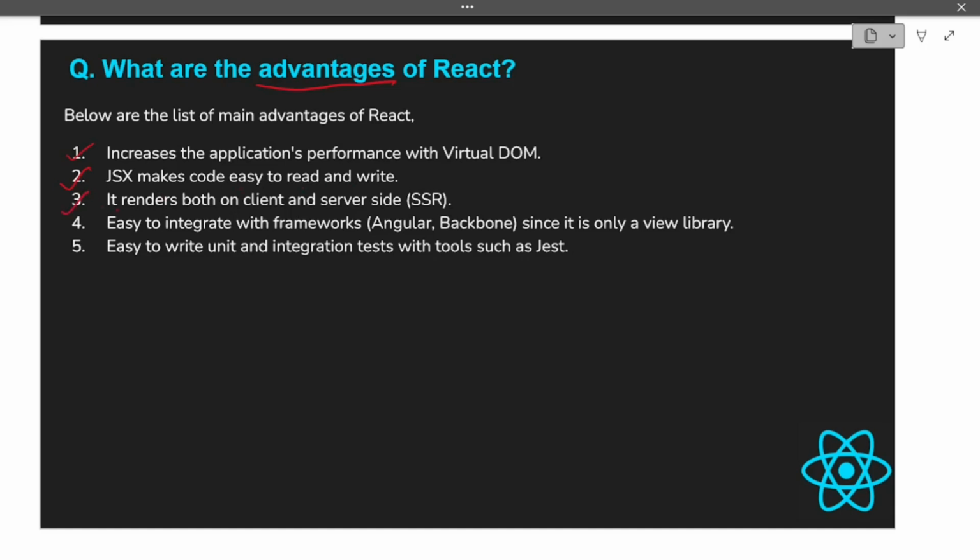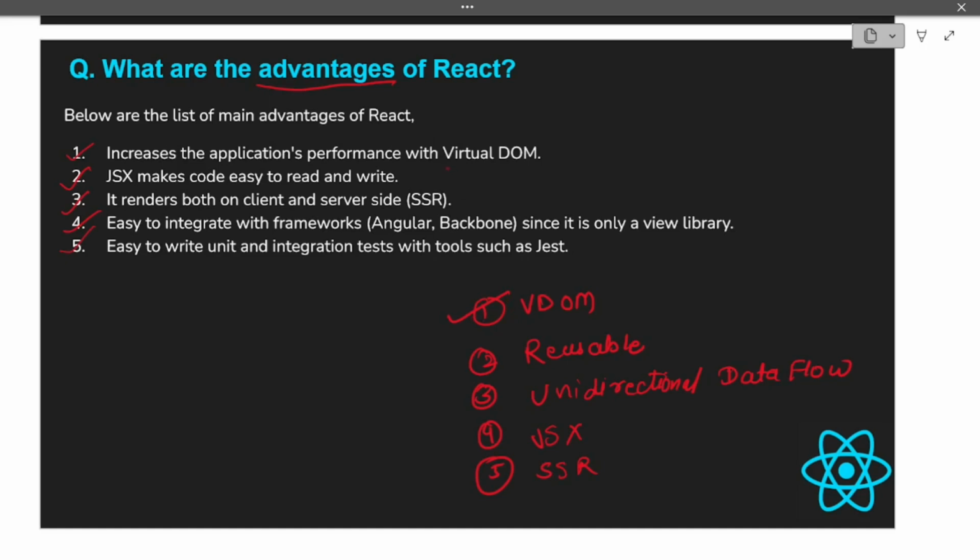Third, it renders both on client and server side, so it supports server side rendering also. Fourth is, it is easy to integrate with frameworks like Angular, Backbone, since it is only a view library. Last one is it is easy to write unit and integration tests with tools such as Jest. These are the 5 major features. In that, the first one was virtual DOM.